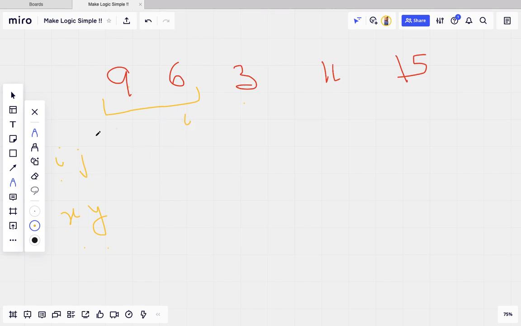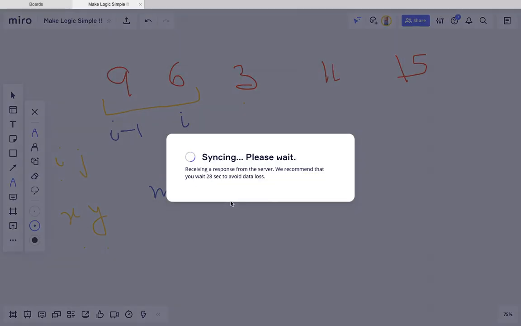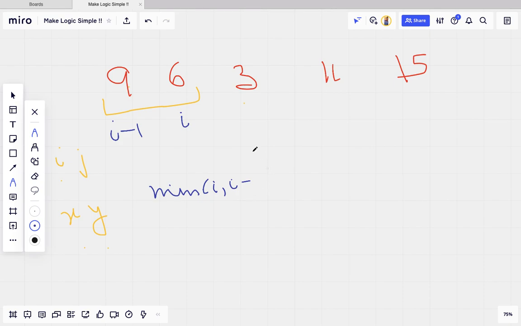Let me change the color. I will take i and i minus 1, and whom will I change? I will change the minimum of the ith value. This i means the ith value, min of the i and i minus 1 values. Okay, yeah, i minus 1.